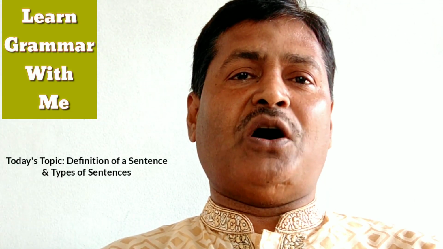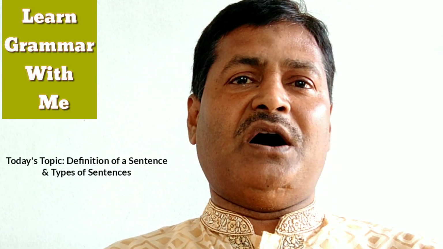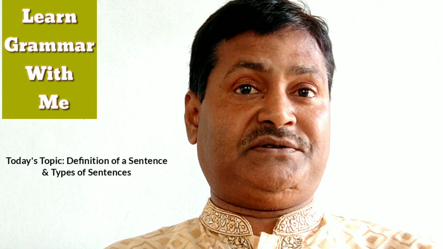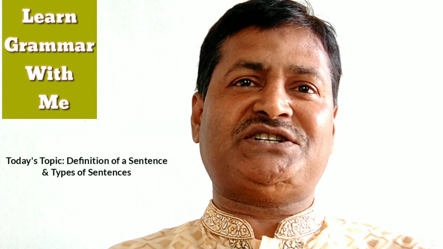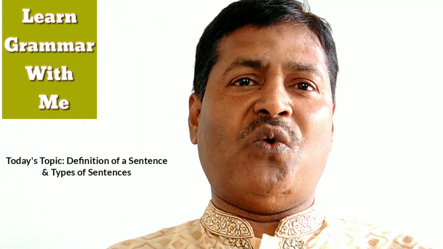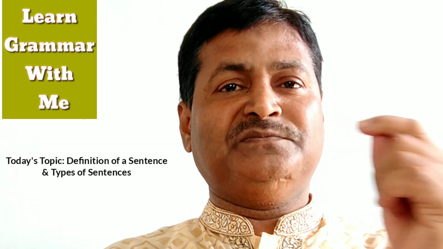What is compound complex sentence? A compound complex sentence or complex compound sentence is a mixture of the features of compound and complex sentences. In one sentence, this must happen. So it must contain at least two independent clauses and at least one dependent clause.